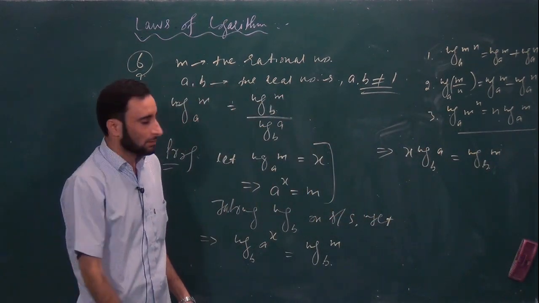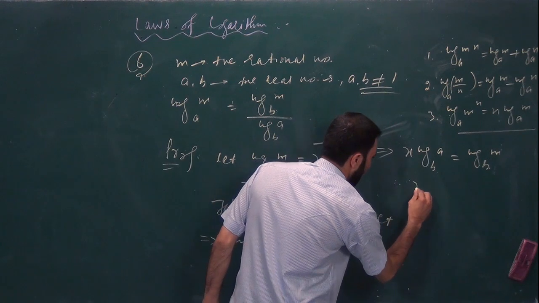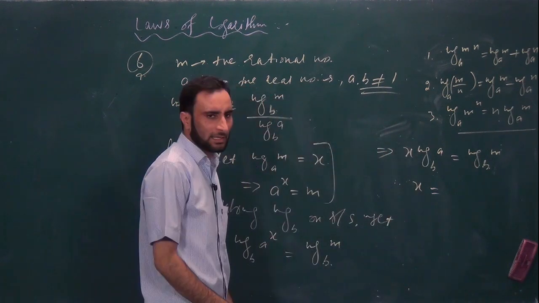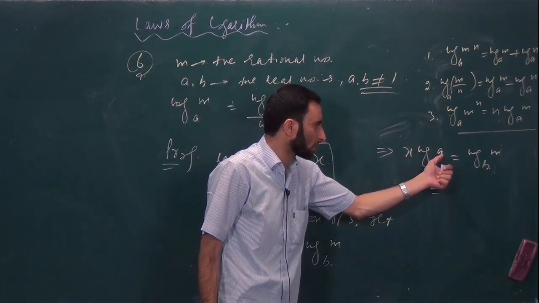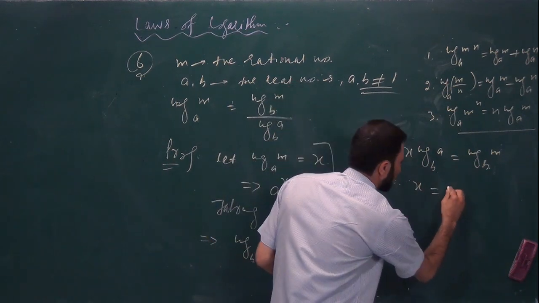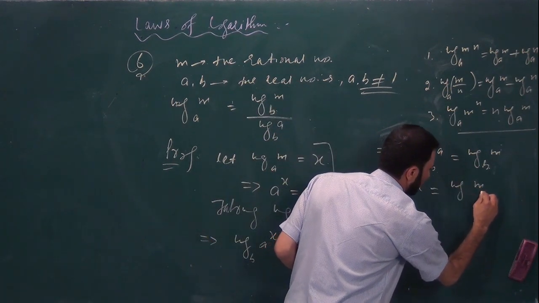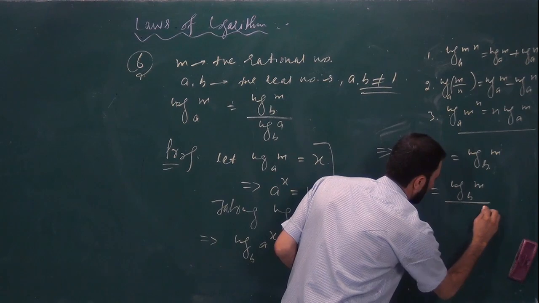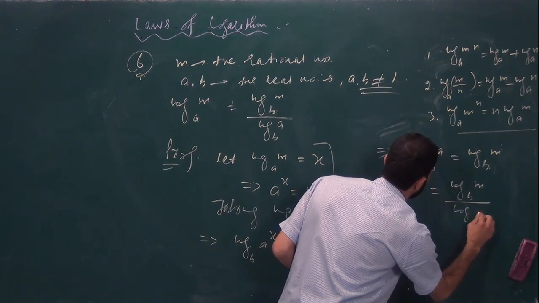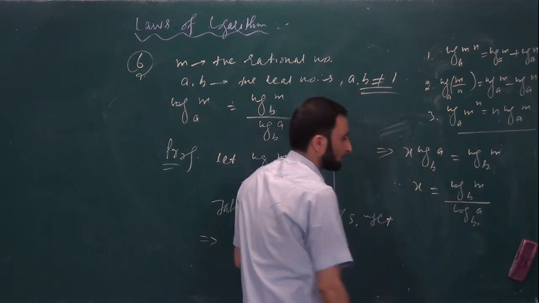Is it clear? Further we can write, therefore x will be equal to, dividing both sides by log of a under the base b, so what we are left with is log of m under the base b whole divided by log of a under the base b.